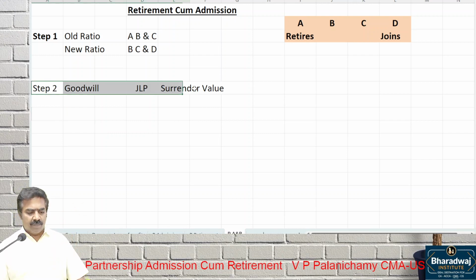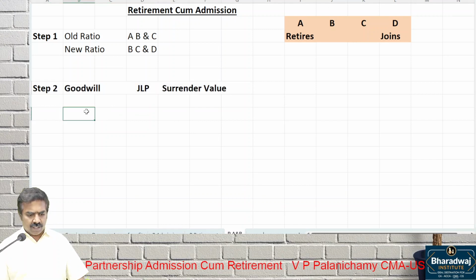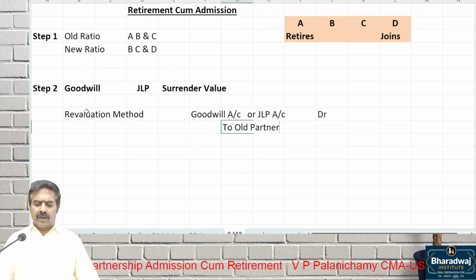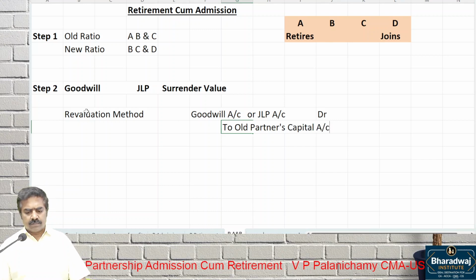Goodwill. We can adjust only through one method called the revaluation method. Simple. When goodwill is raised, goodwill account debtor, or it can be joint life policy account debtor, to old partners' capital account in old ratio.